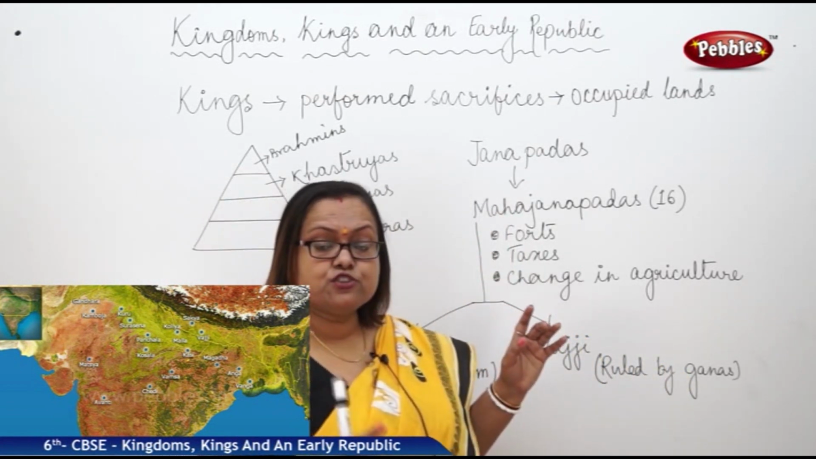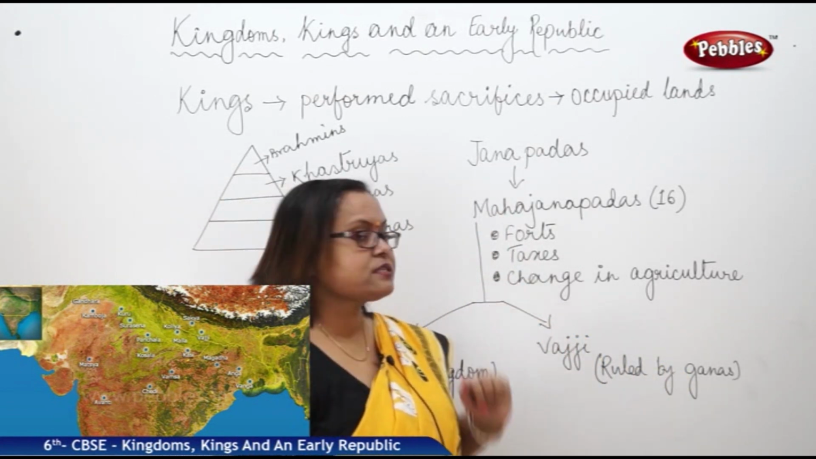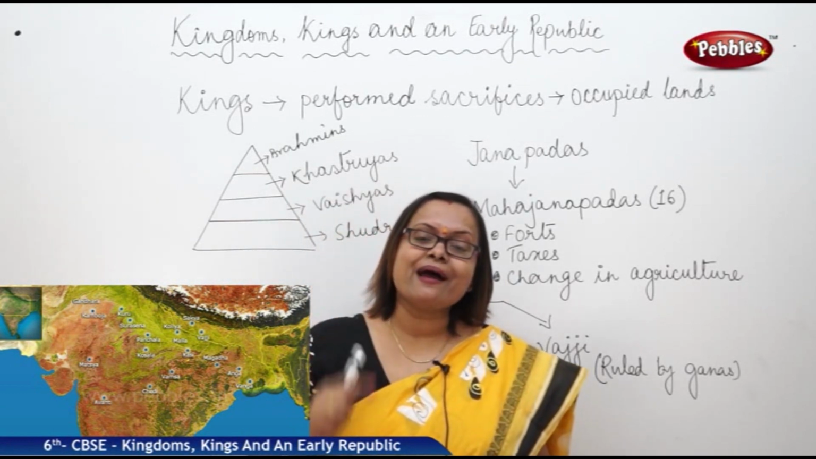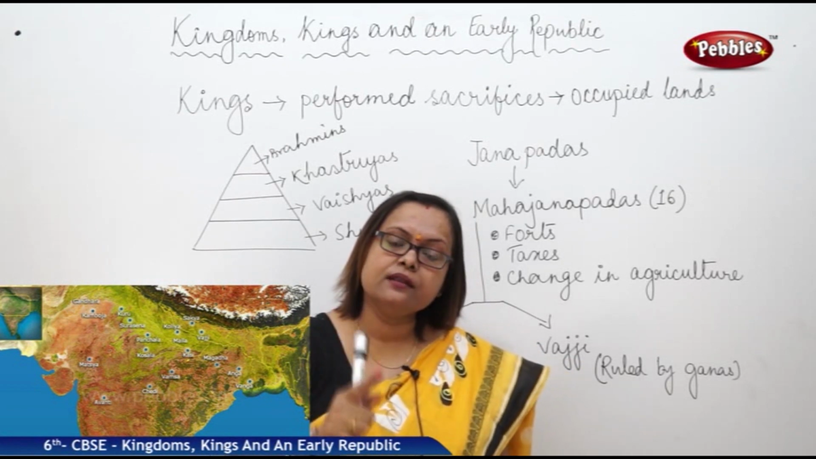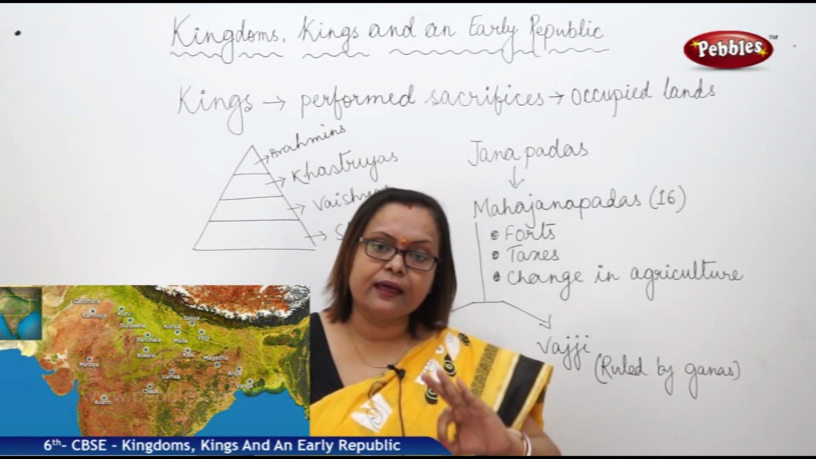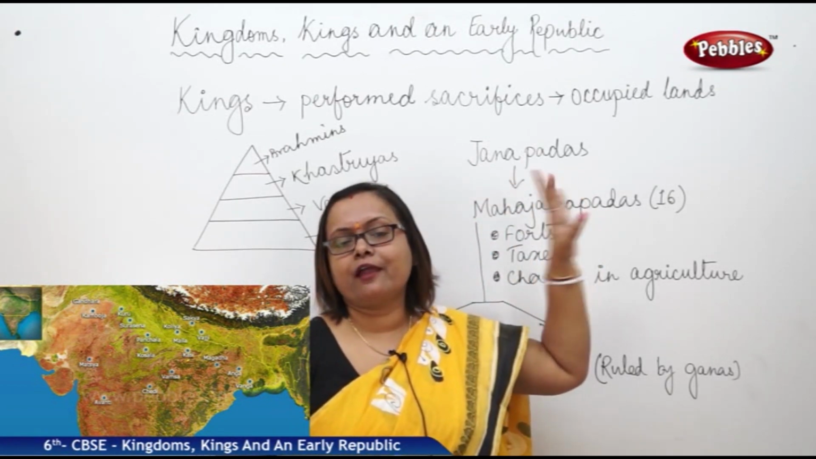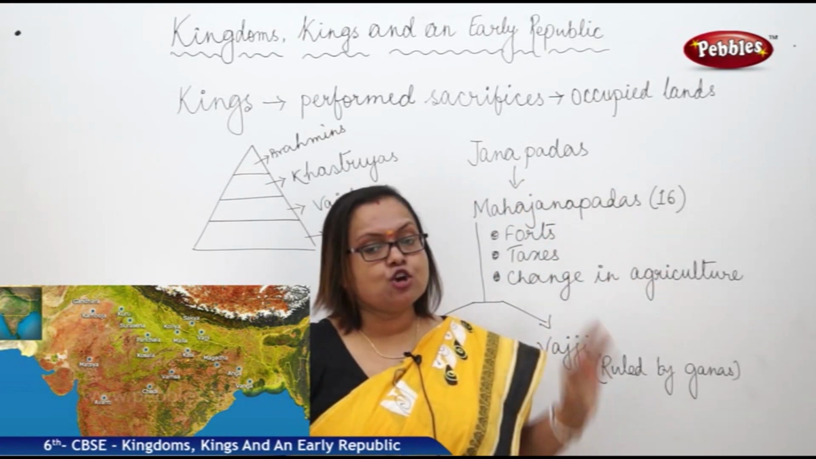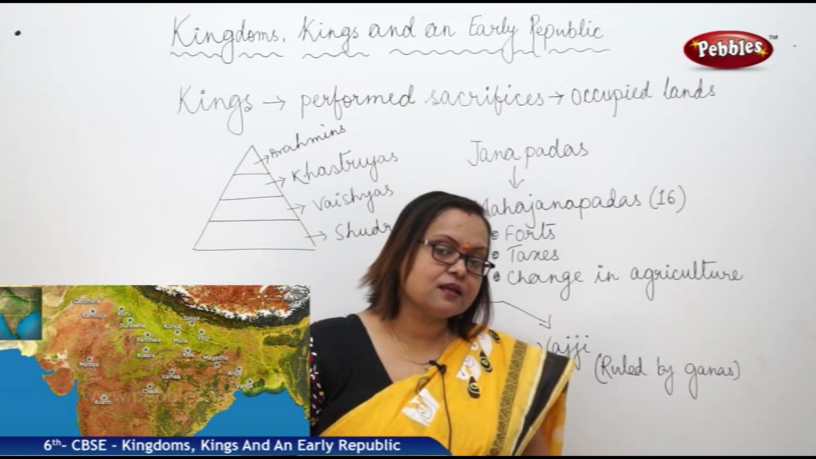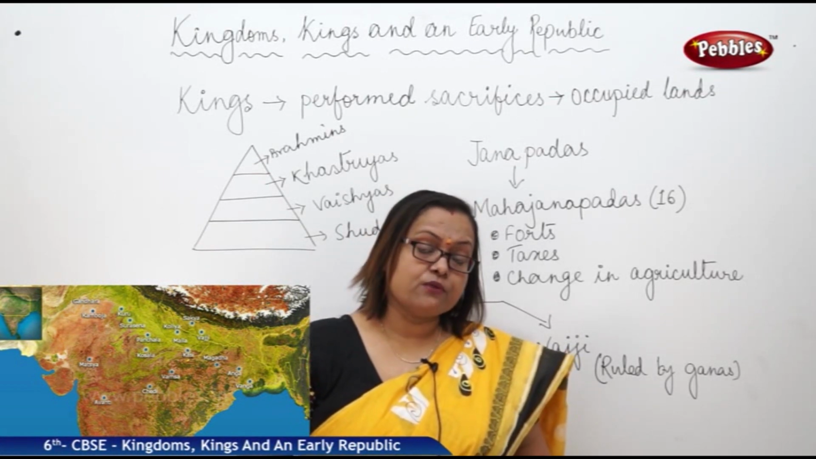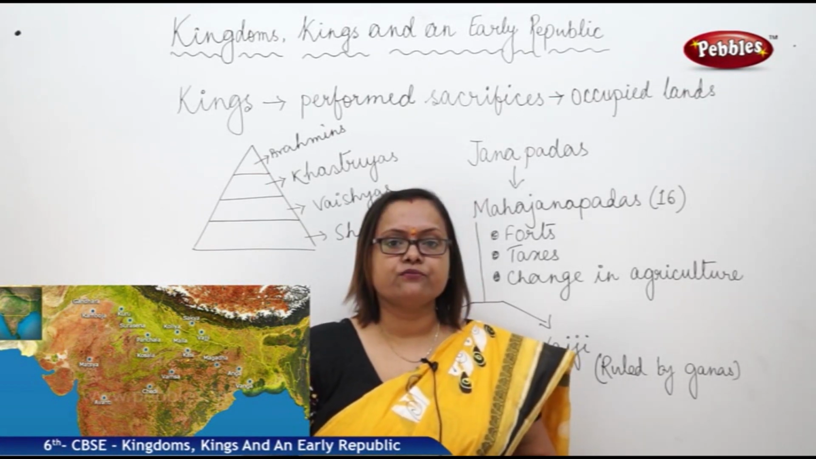Another major feature developed at this point of time was taxes. Tax was mandatory for each and every one who was living in the kingdom, other than the dominating part, like maybe not for the Brahmins, not for the Kshatriyas. But the rest of the classes were forced to pay different types of taxes.